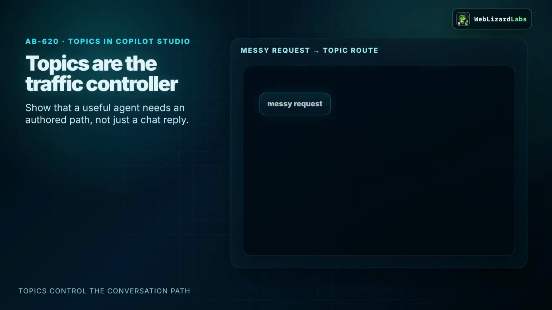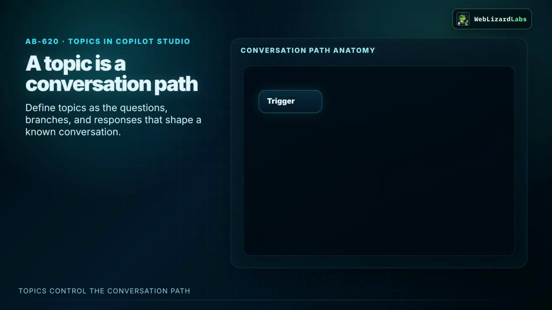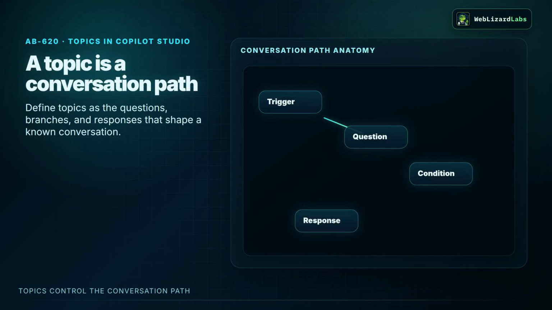Topics are the traffic controller inside a Copilot Studio agent. They are where a known user need becomes a designed conversation path instead of a loose chat response. A useful agent usually needs more than one answer. It may need to ask a question, remember a value, branch based on that value, call a tool, handle an error, confirm before an action, or escalate to a person.